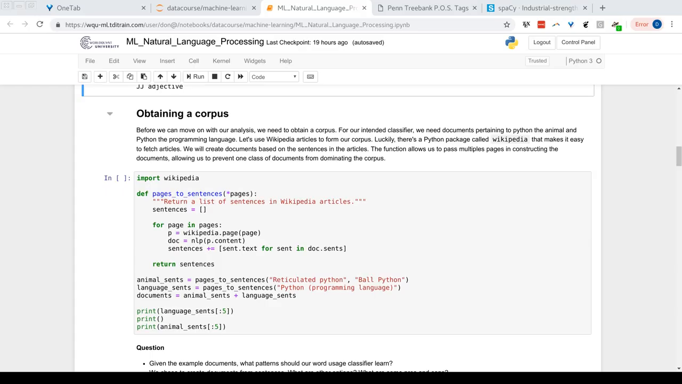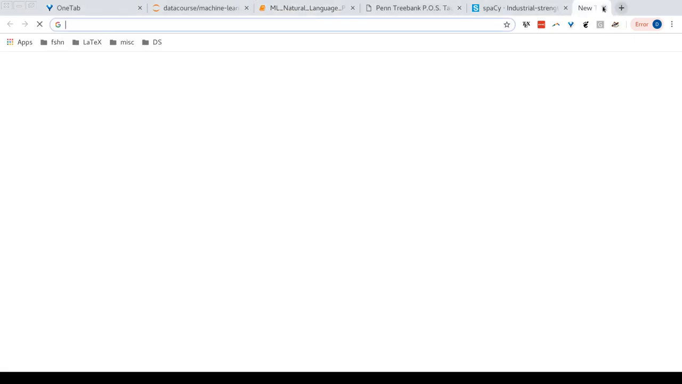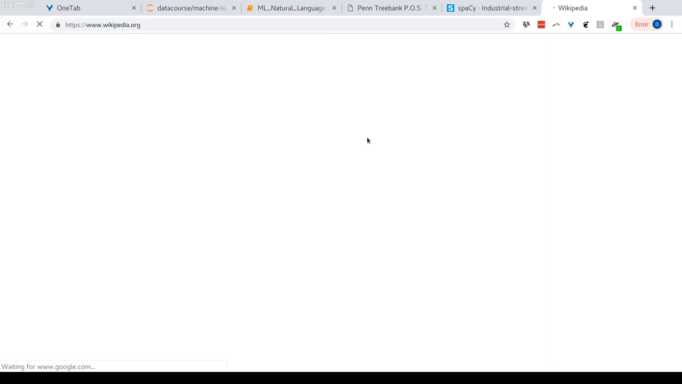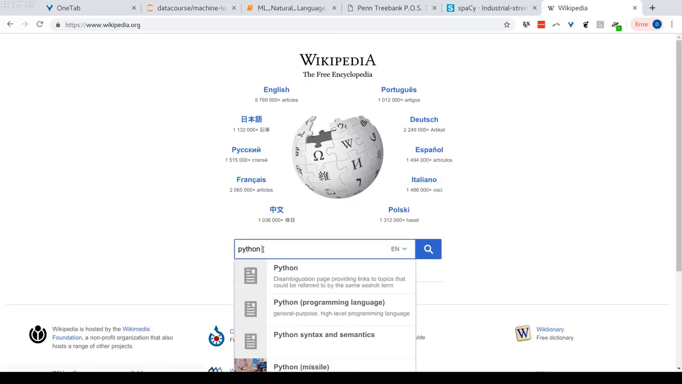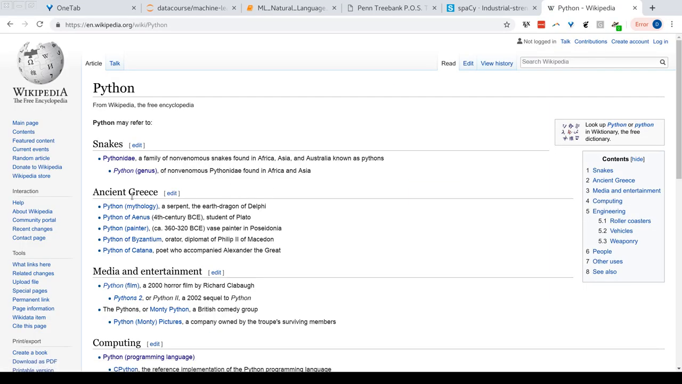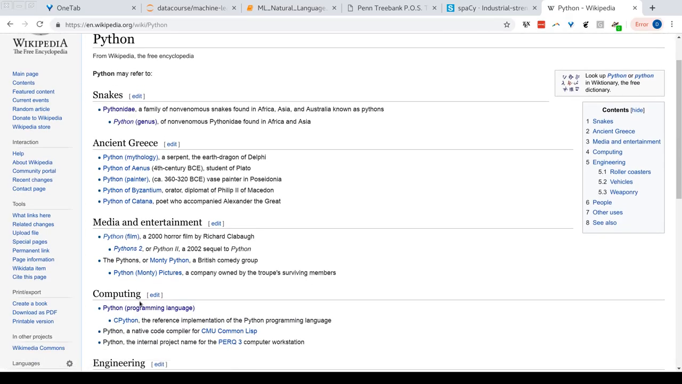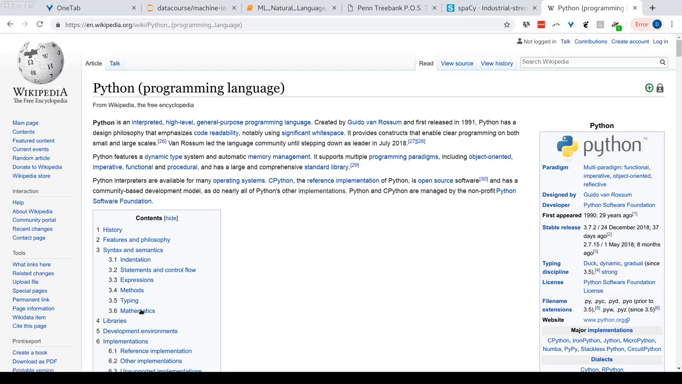So let's see how we can get our corpus. Now we're going to work with the articles of Wikipedia, so we can go to Wikipedia and say Python. Let's see what articles we see. So we see different articles. We're interested more in Python the programming language. So we want to get the entire text from this page.